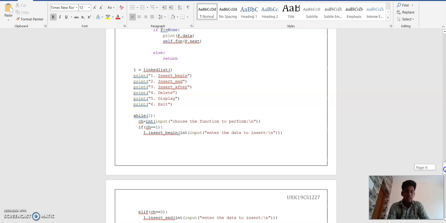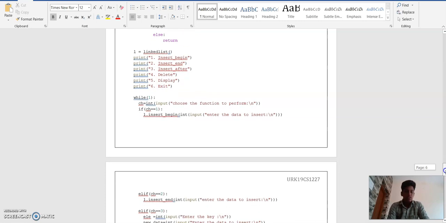1 equal to LinkedList. Print 1 insert begin, 2 insert end, 3 insert after, 4 delete, 5 display and 6 exit. While 1, ch equal to int of input, choose the function to perform. If ch is equal to 1, if the user gives 1 as an input, then insert_begin.